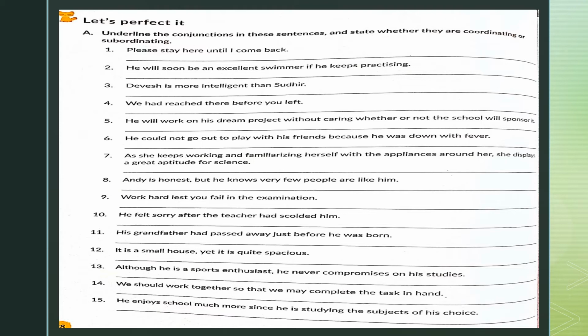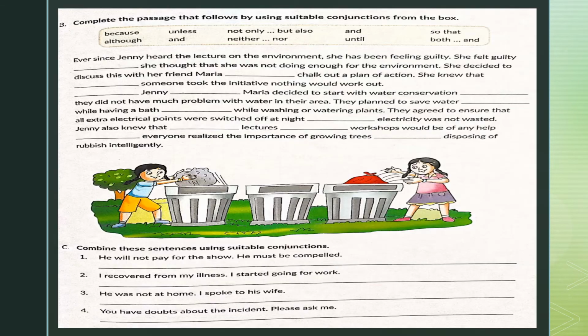So children, the rest of the sentences, I hope you can find out the conjunctions and find out what type of conjunction each one of them is. Do it in your textbook. Come to exercise B. Now complete the passage that follows by using suitable conjunctions from the box. In the box here, the conjunctions are given. We are going to complete it.